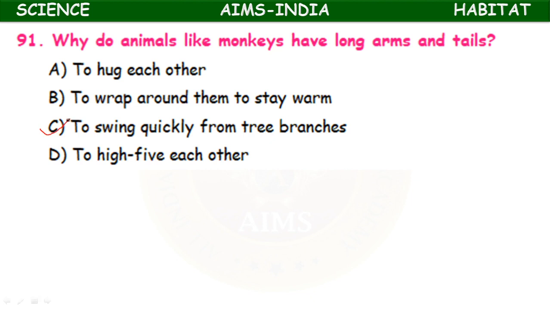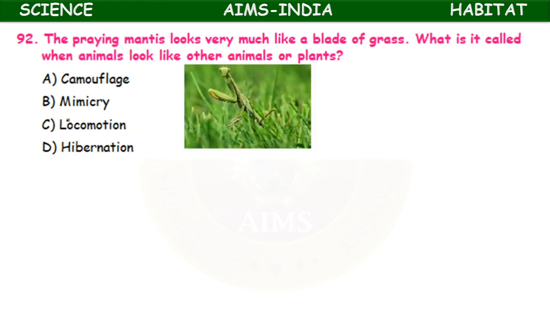They possess long arms and curved tails. The praying mantis looks very much like a blade of grass. What is it called when animals look like other animals or plants? Camouflage, mimicry, locomotion, hibernation. It is mimicry. It mingles with the grass.